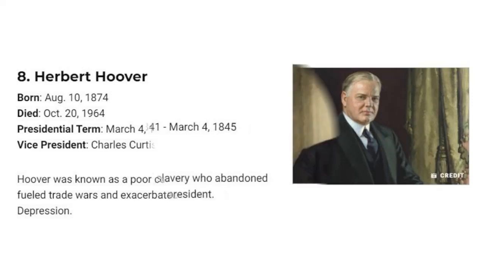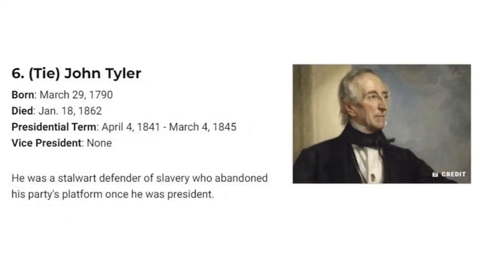Number 7. John Tyler. Born, March 29, 1790. Died, January 18, 1862. Presidential term, April 4, 1841 to March 4, 1845. Vice President, none. He was a stalwart defender of slavery who abandoned his party's platform once he was president.